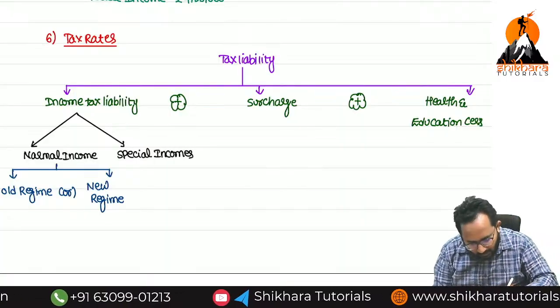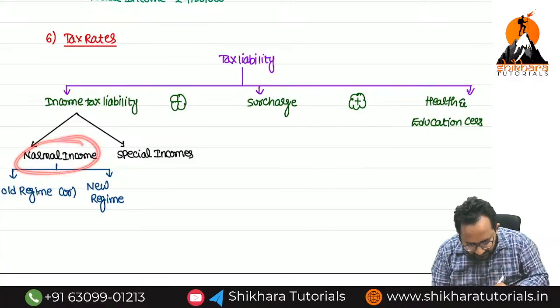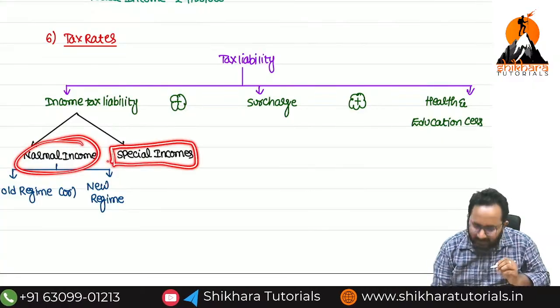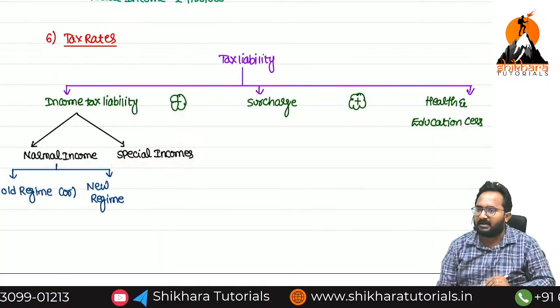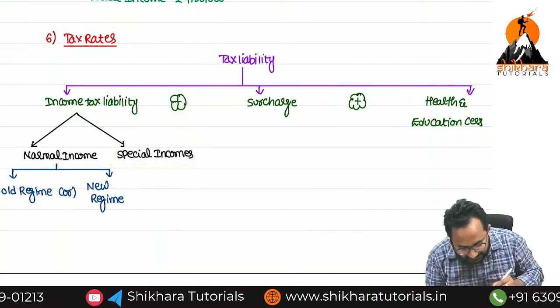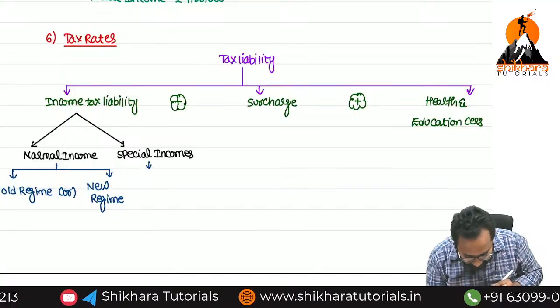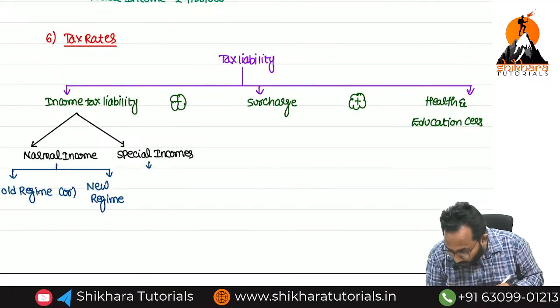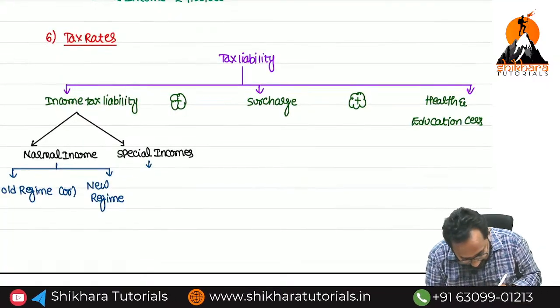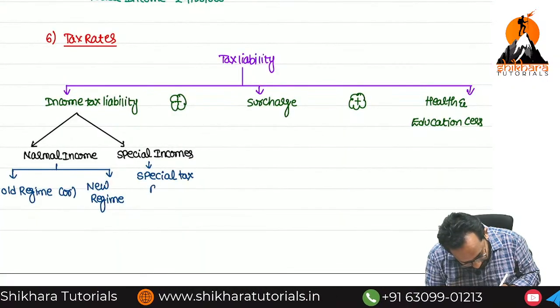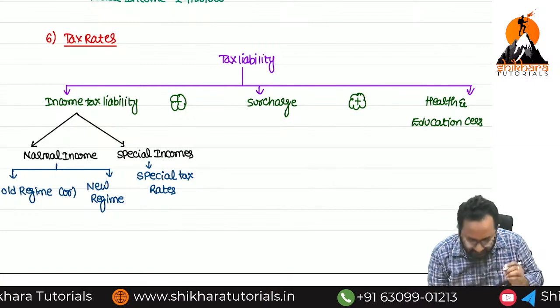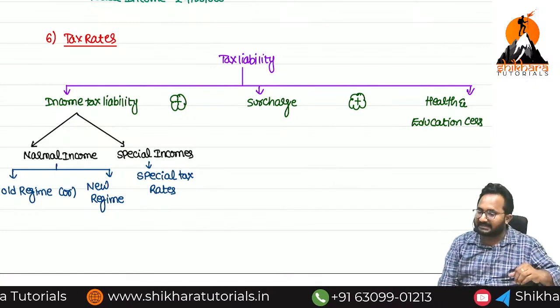These are all normal income. Special incomes I will tell you after a few days, ma. Other than the special incomes, all are normal income. Sir, what about the special incomes? On the special incomes, you have to apply special tax rates.